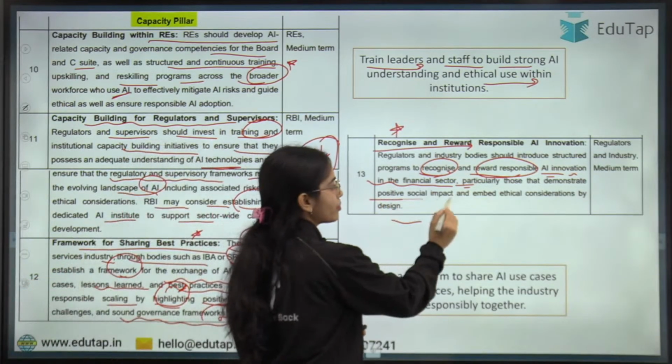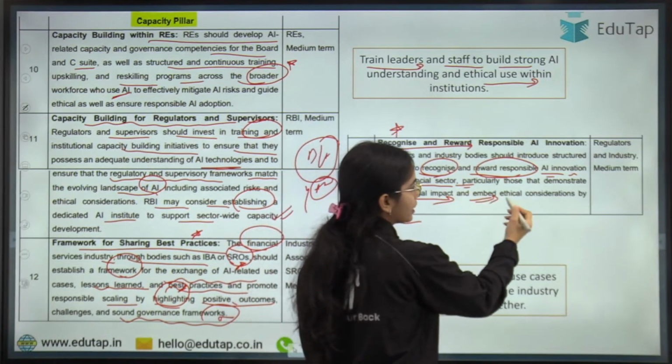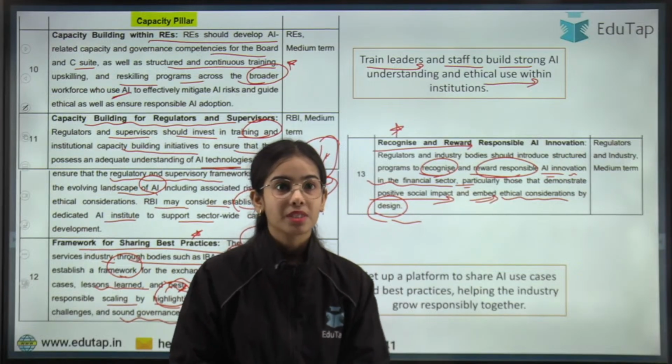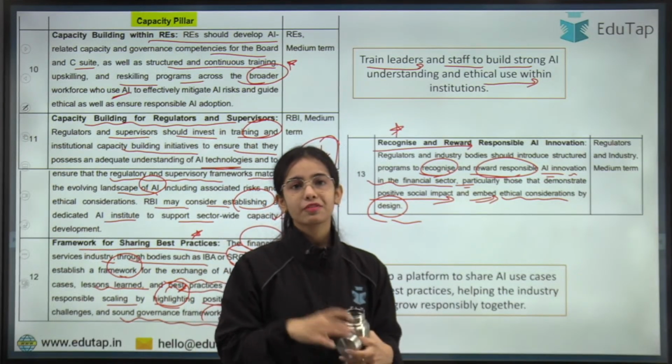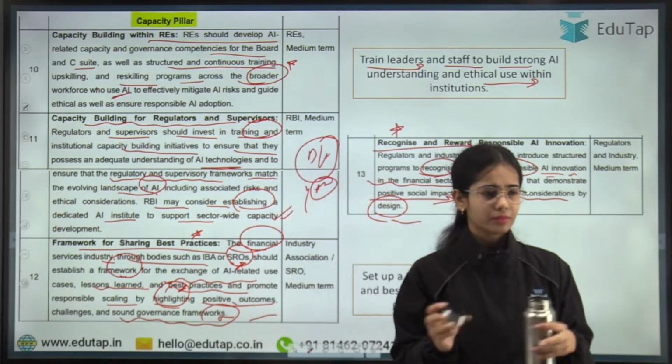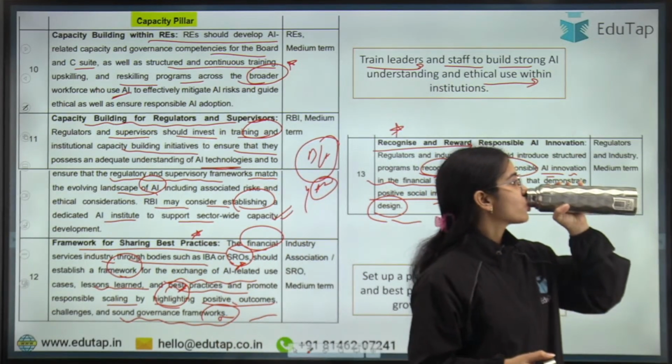So that is creating positive impact and embedding ethical considerations by design. So this is the idea under the capacity pillar. We have discussed the infrastructure pillar, the policy pillar, and the capacity pillar under the innovation segment.